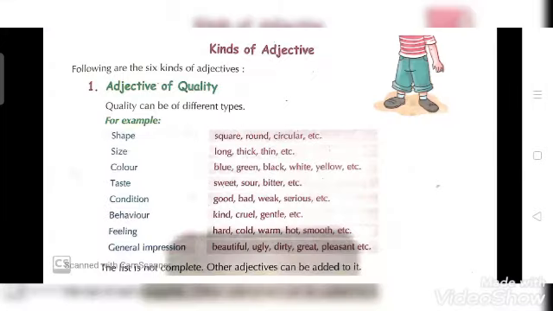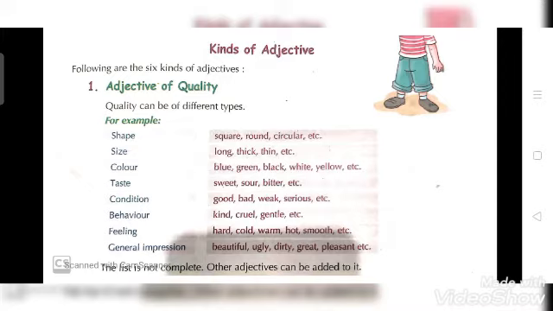Now, moving to kinds of adjectives. All of you please open your grammar book and take out page number 85. In your book, there are 6 kinds of adjectives which we will study today. The first is adjective of quality.